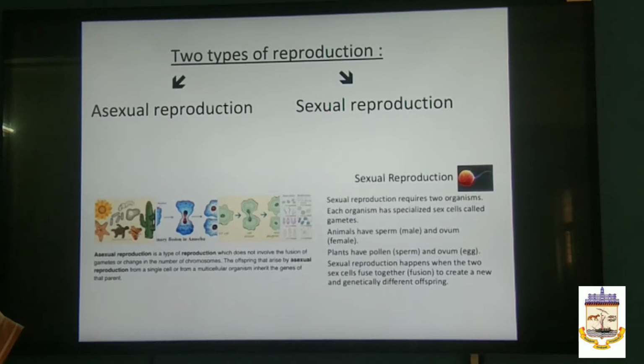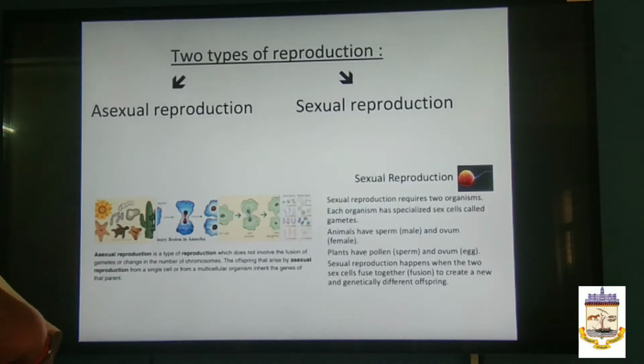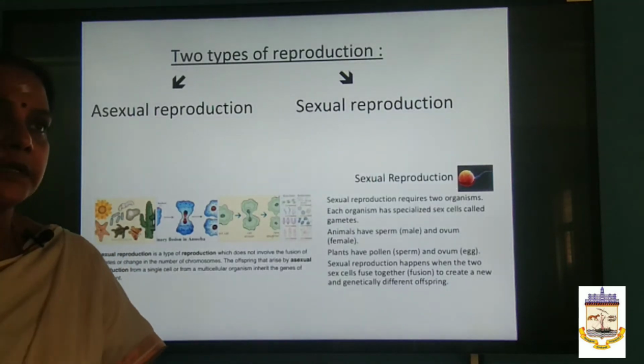Let us not go deep into that. Sexual reproduction happens when two sex cells fuse together. Only after that fusion, the syngamy, is a genetically different organism created.